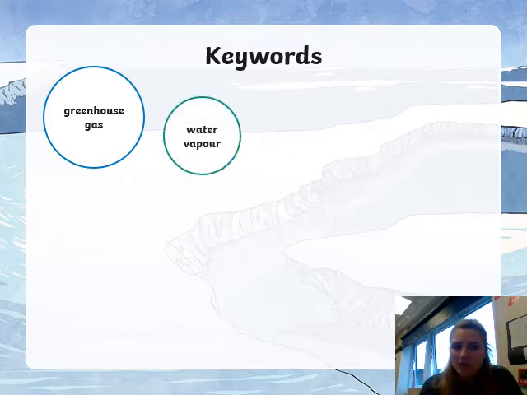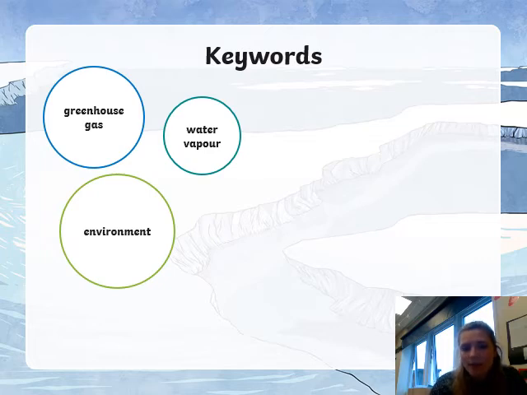Okay, water vapour, what do we mean by water vapour? Okay, water vapour is where we turn a liquid into a gas. So when you heat up a kettle, when you boil your water, and maybe boil your carrots, the water that's in the pot or in the kettle will turn into a gas, turns into water vapour, which is one of the gases which is leading to our greenhouse gas effect.